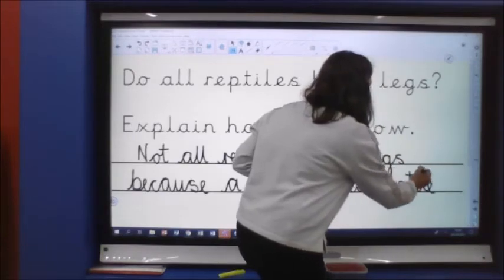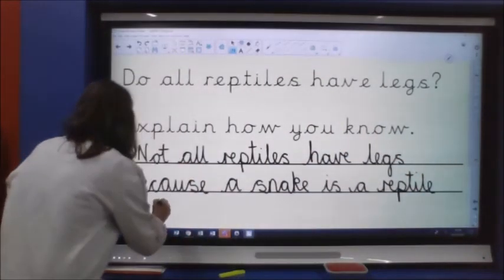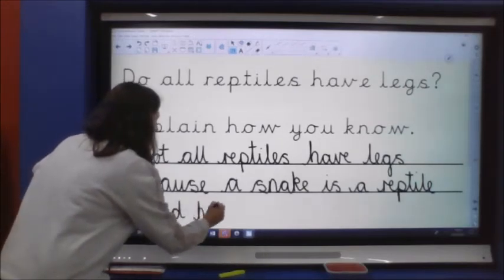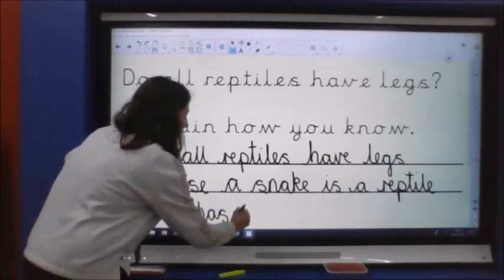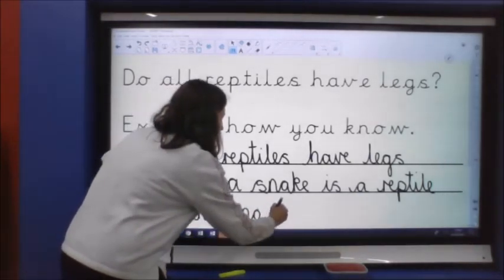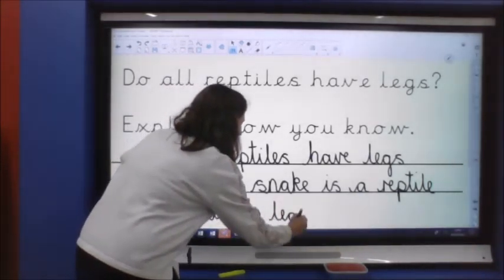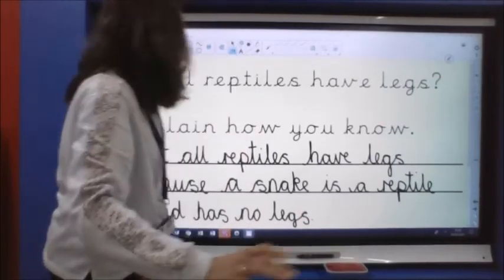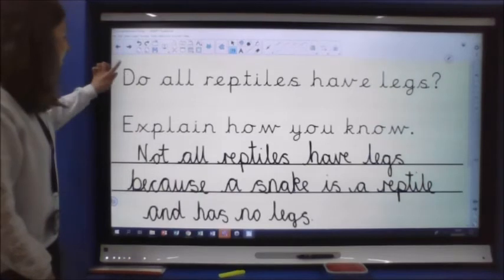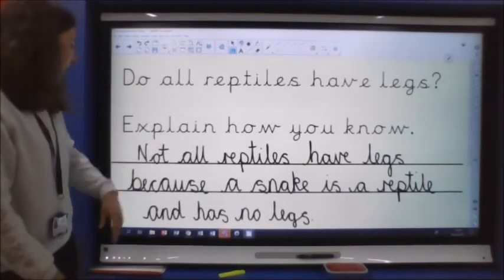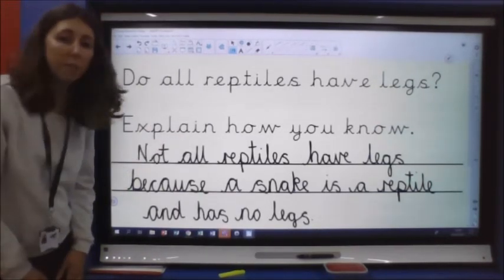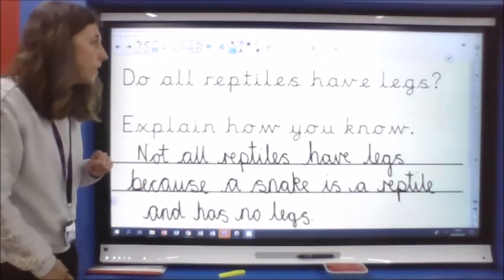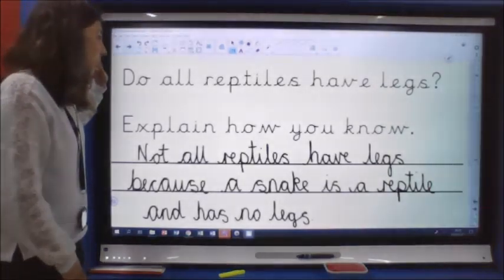A snake is a reptile and has no legs. So I've said whether it was true or not, and I've explained how I know. Not all reptiles have legs because a snake is a reptile and has no legs. I've explained using evidence from the text.